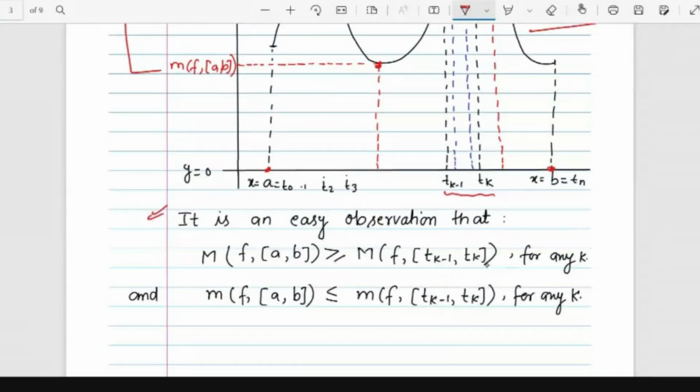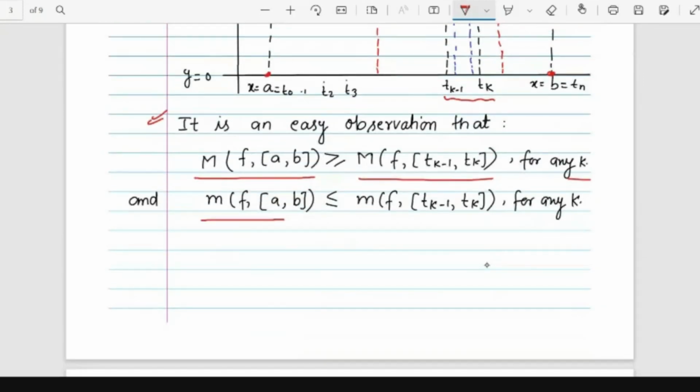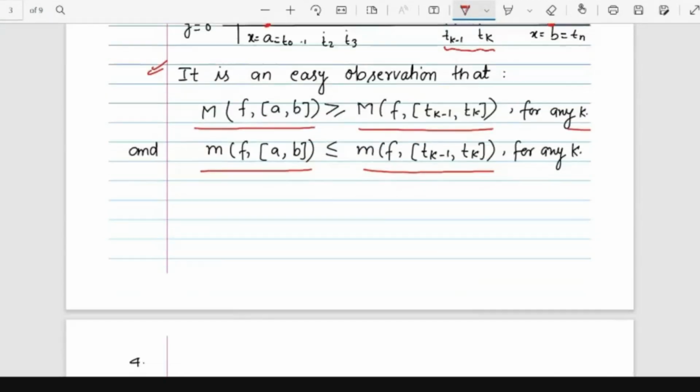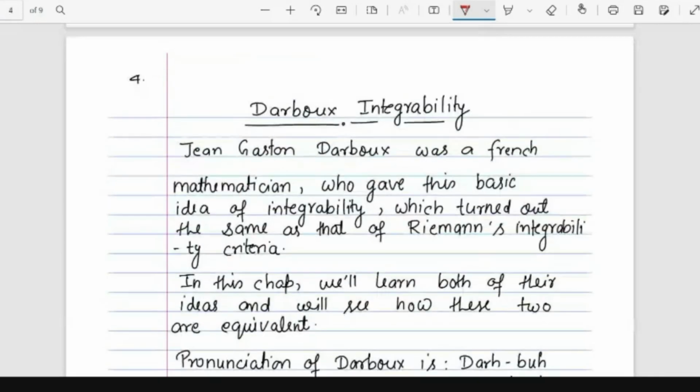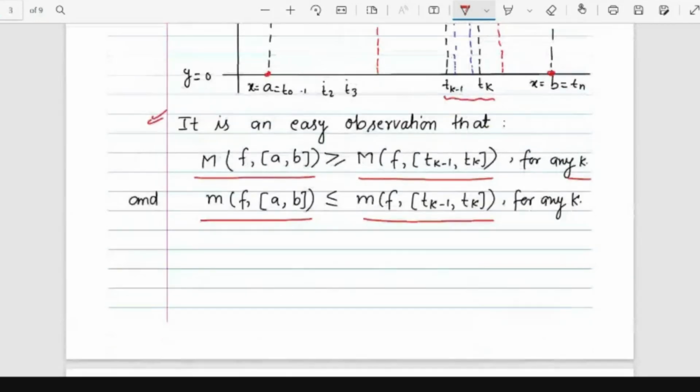First of all, the supremum of the function on the whole interval will be greater than or equal to the supremum of the function on any subinterval, for any k. And similarly, the infimum of the function on the whole interval will be the lowest one, so that will be less than or equal to the infimum of the function on any subinterval.